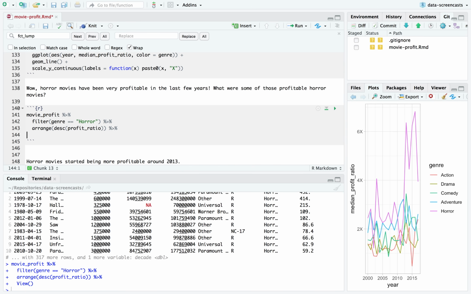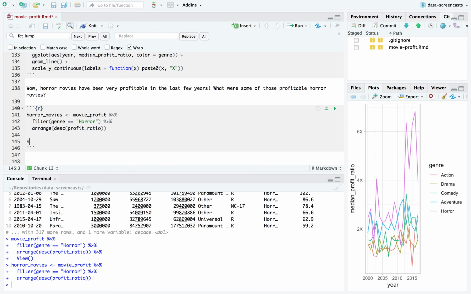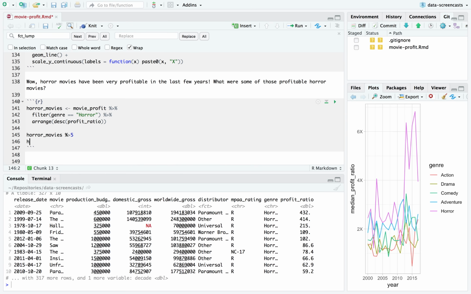Well, I'm going to actually start by saying, let's have a data set called horror movies. Let's take the top 10 and let's ggplot them.